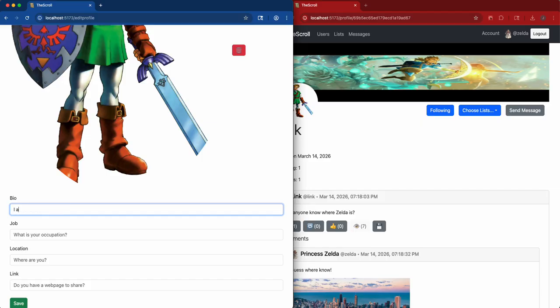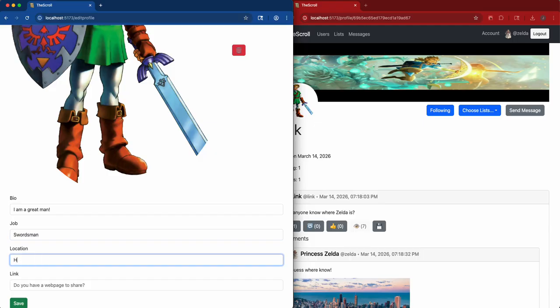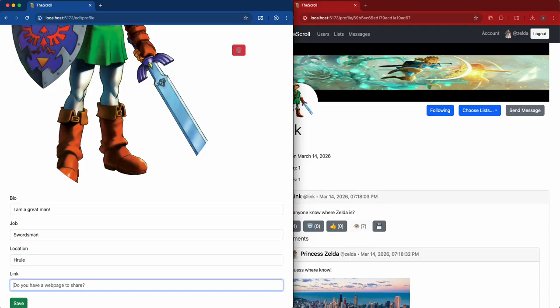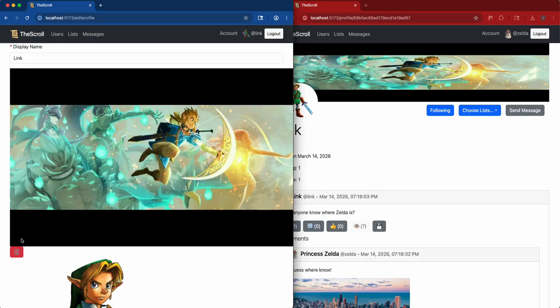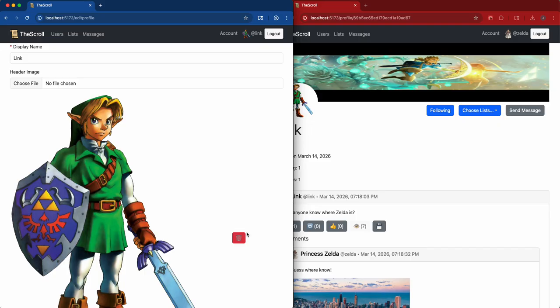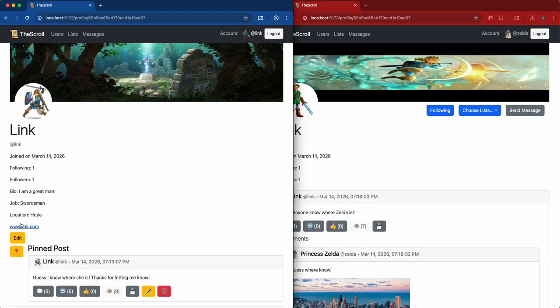So he can just say, I am a great man. And set his occupation or something here. Say that he lives in Hyrule and link to his own website. Save that. So you see those values are showing up here. Maybe he doesn't like one of these images, so you can get rid of it and replace it with a new one. Just some other images here and hit save. So yeah, you can see this new image here, his new profile picture and his new banner are now showing up.